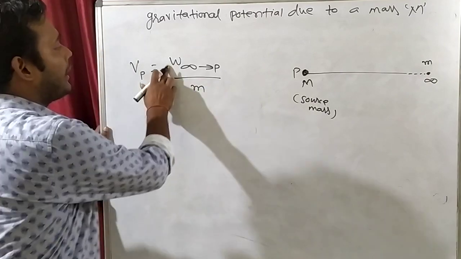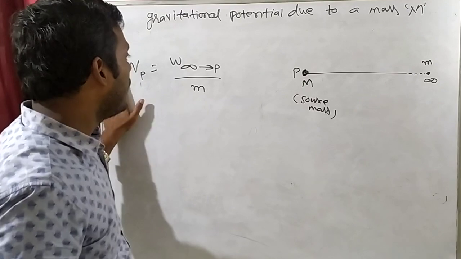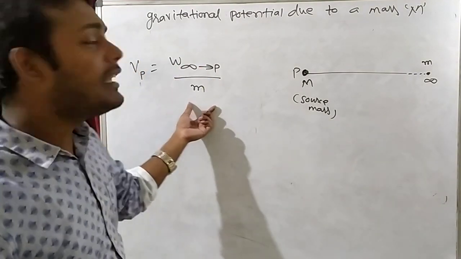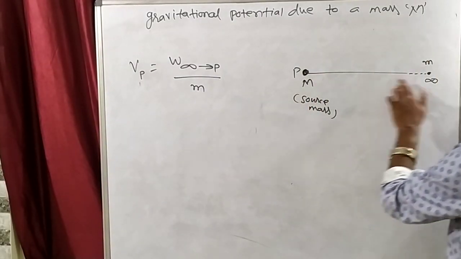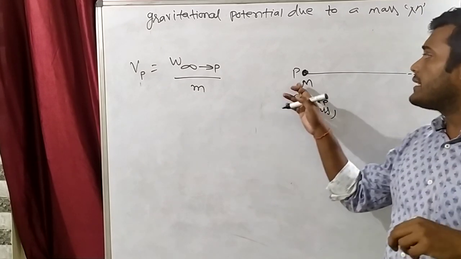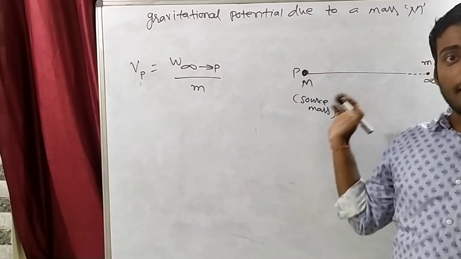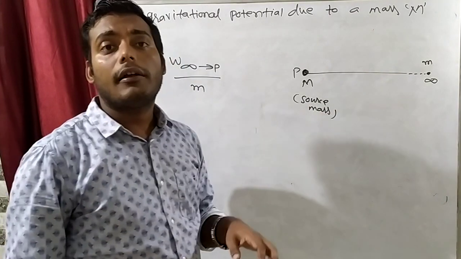So work done by unit mass is known as potential. Whenever you have to find potential, we divide the work done by the test mass, the work done by unit mass, and that is known as potential. Now see, this source mass will pull this test mass, so you might say work done will be 0, because it will automatically come in this direction.